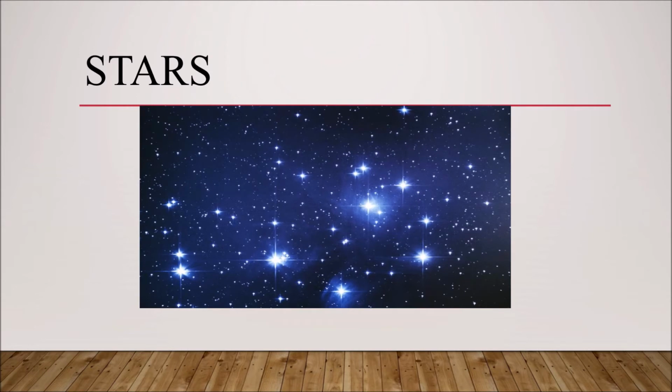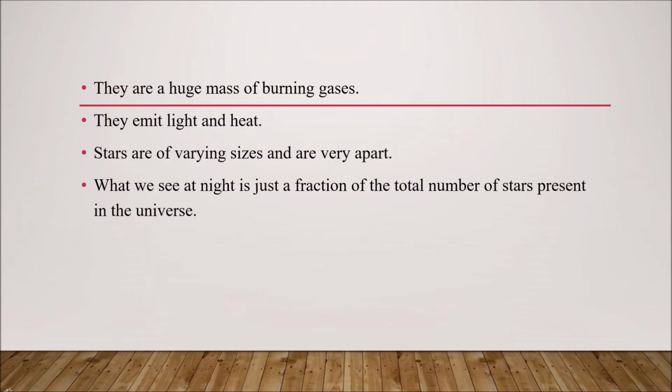As you all know, what you are seeing in the picture are called stars. So let's know about stars now. Stars are a huge mass of burning gases. They emit light and heat. Stars are of various sizes and are very far apart. What we see at night is just a fraction of the total number of stars present in the universe.